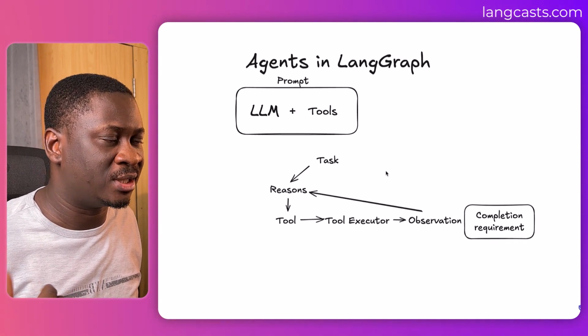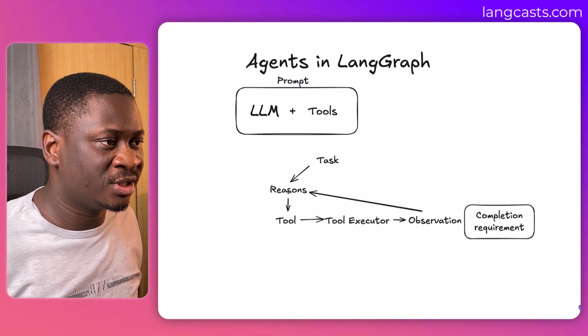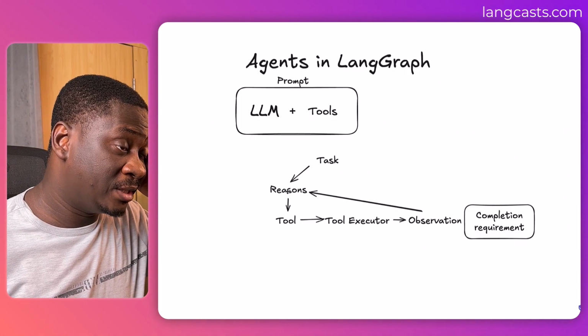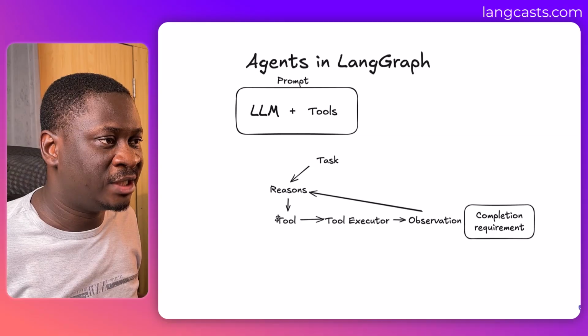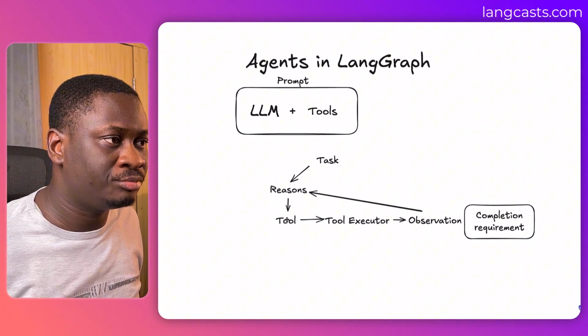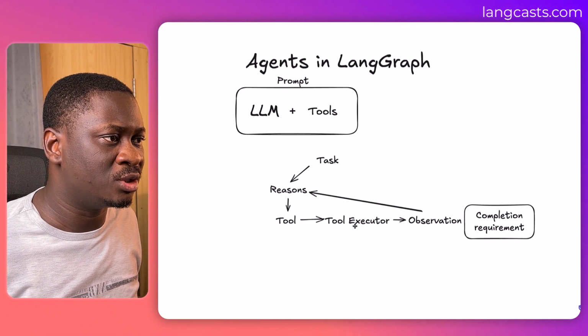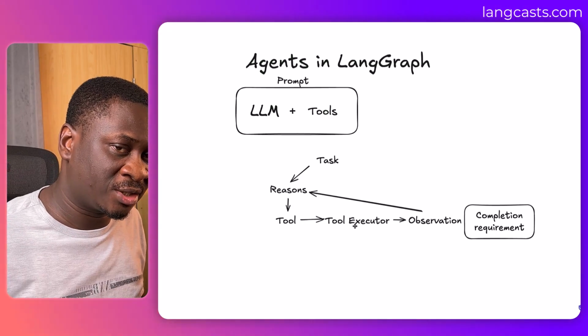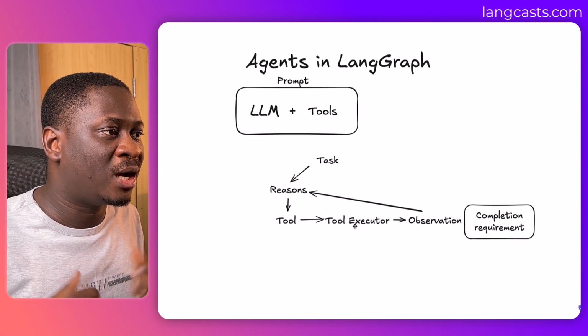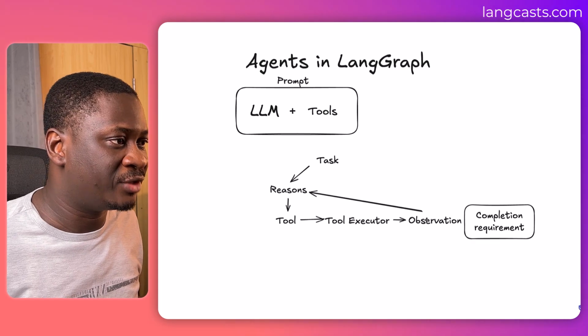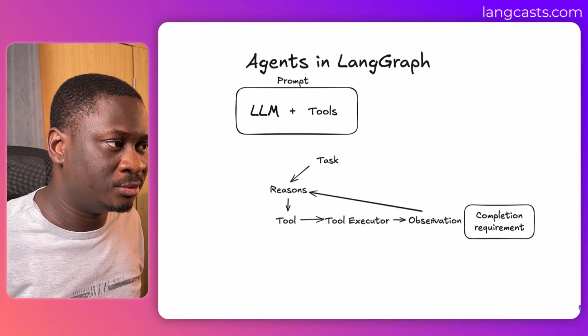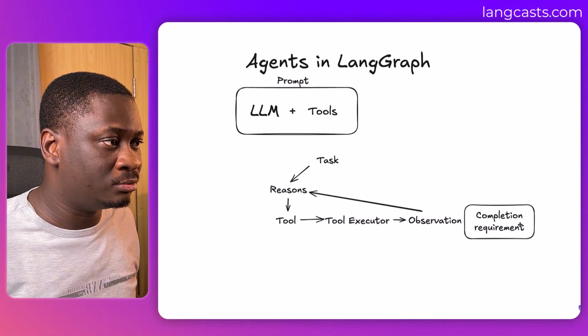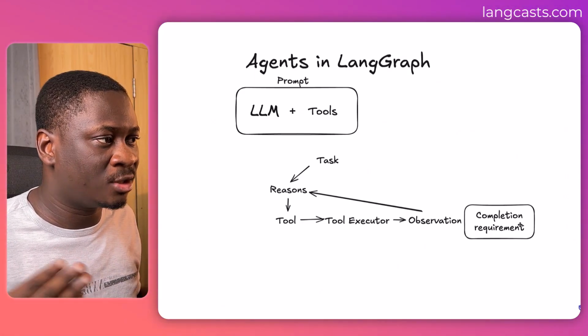So basically what happens is that it takes a task, it reasons through it by breaking it down. It then takes step 1. It checks whether it needs to call a tool. If it needs to call a tool, it gives it to the tool executor. The tool executor is going to operate and is going to return results, which are called observation. Now, when it checks the observation, it's going to check if the results of the tool call meet the completion requirement.